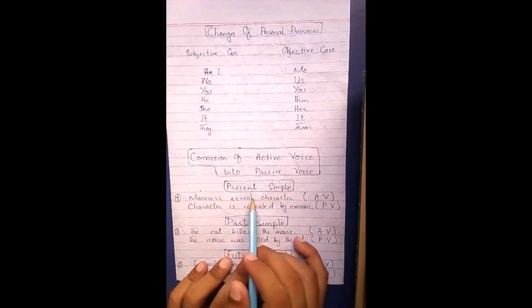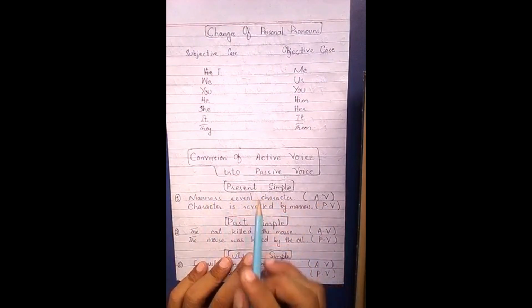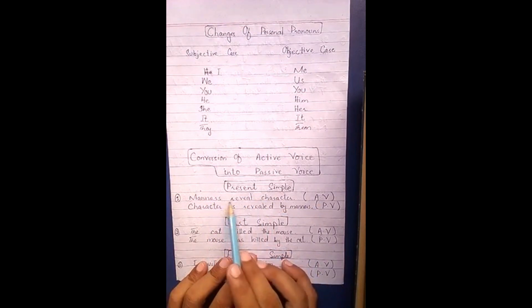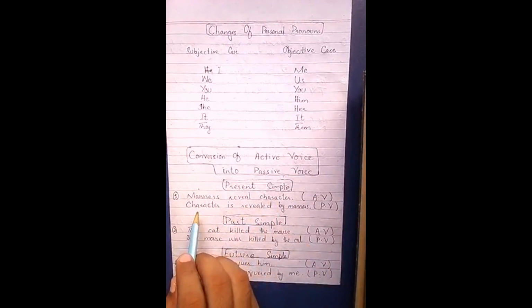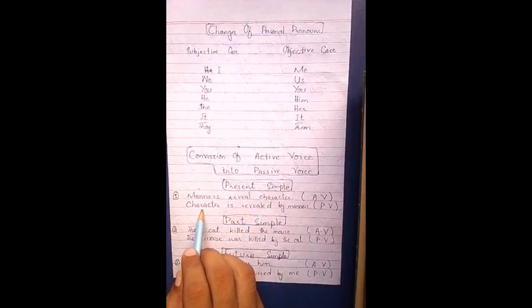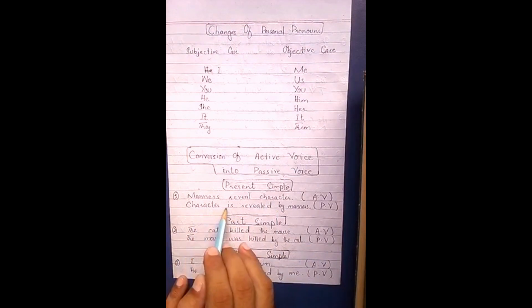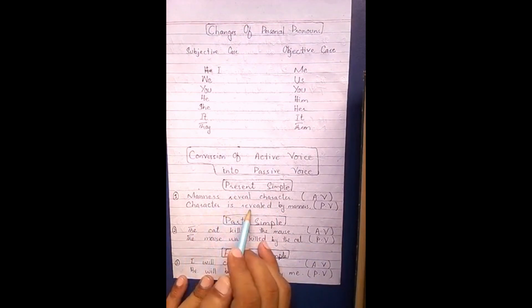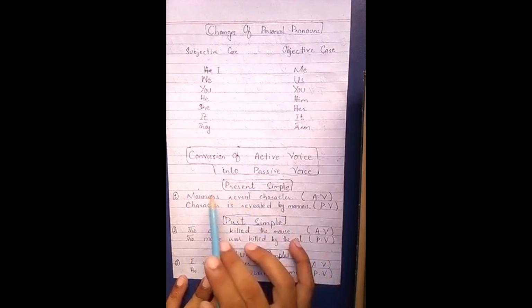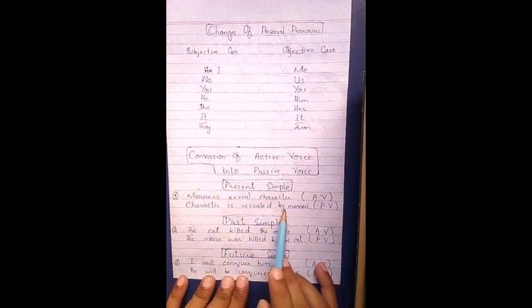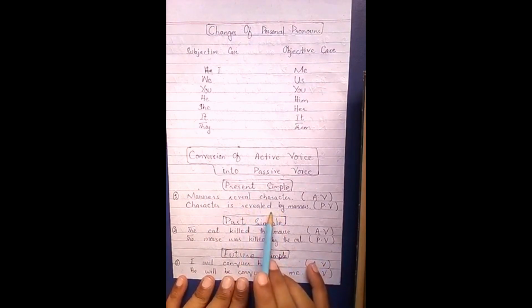This is present simple of active voice, and in order to change it into passive we use the object, character, in the place of the subject, and then we use the helping verb is, then the verb third form, by manners. Before the subject at the last we use the preposition by. We always use third form in passive voice.